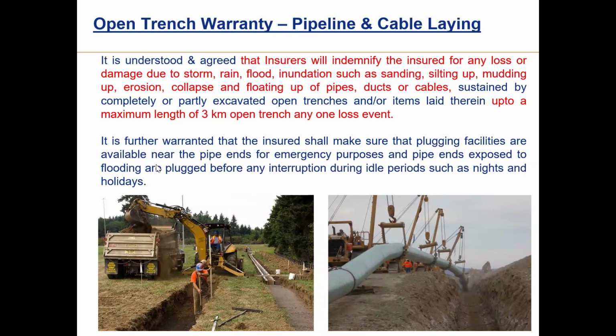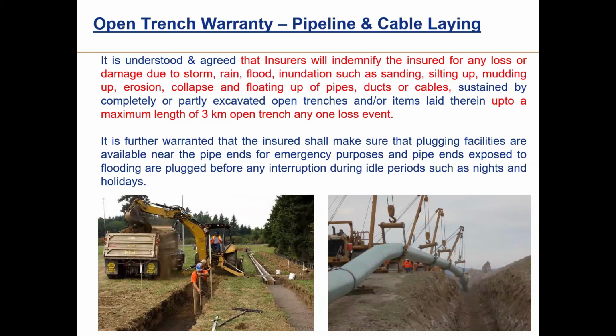Okay. Now it is further warranted, condition number 2 of the warranty. One thing is very clear: the company's liability is only up to 3 kilometers. And further, another warranty is that the insured shall make sure that plugging facilities are available near the pipe ends. So wherever there is a pipe end, plugging facility should be available.